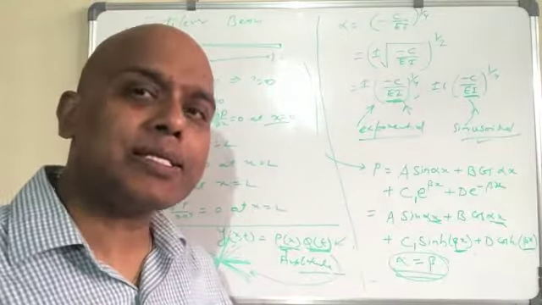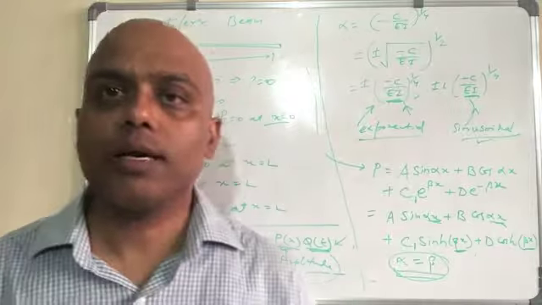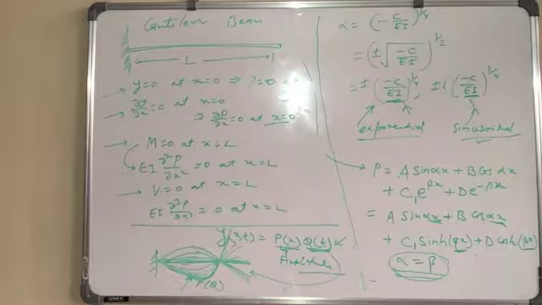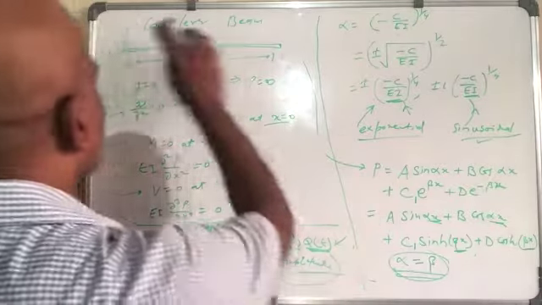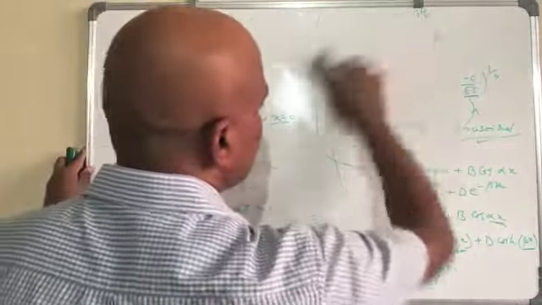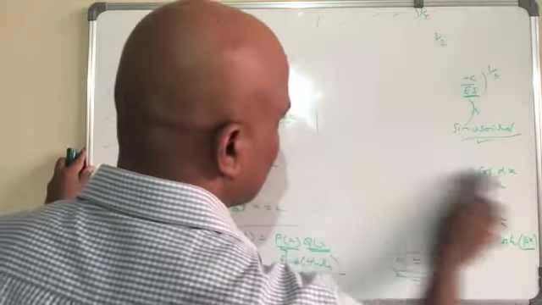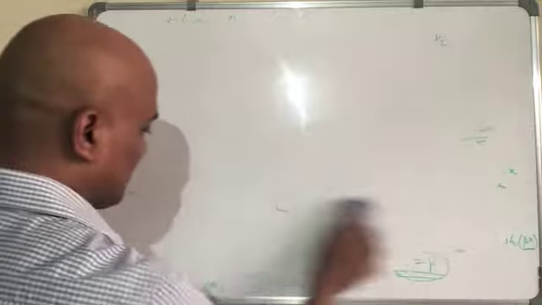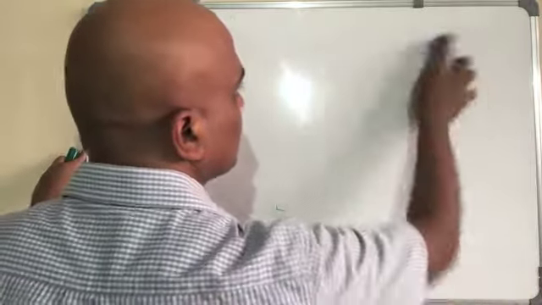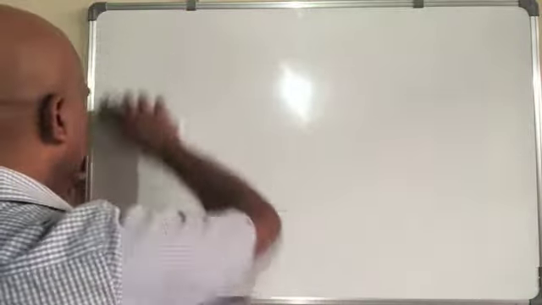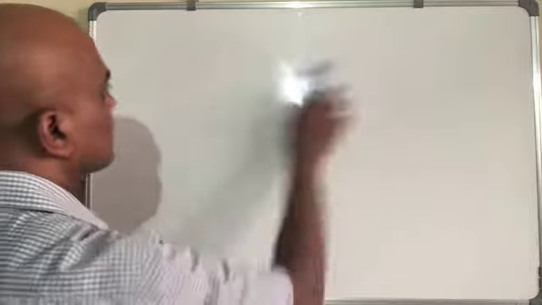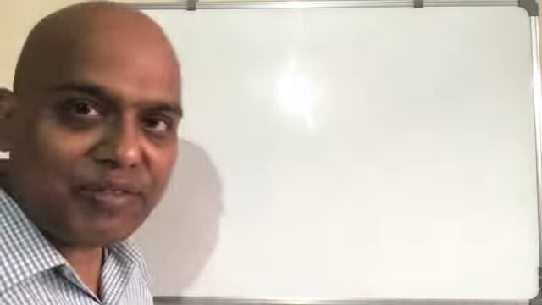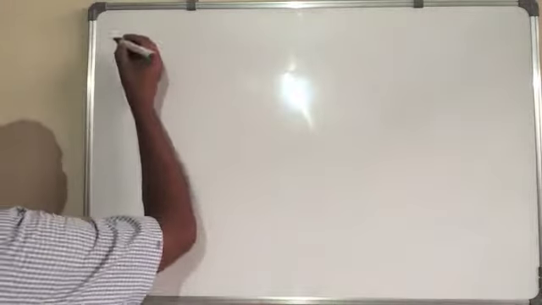Now the next thing is how to find out the natural frequency related to this one. To find the natural frequency, we have to relate both P and Q, since we had two parts of the equation, remember?